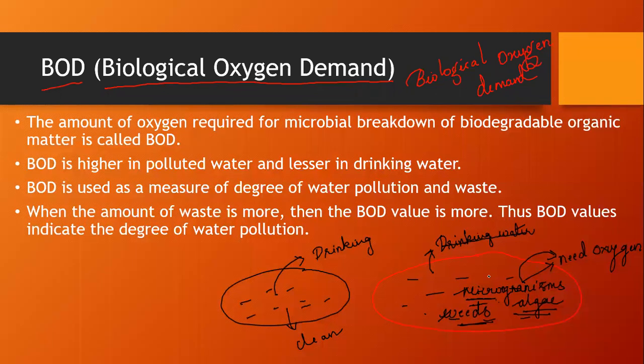The BOD value is nothing but how much the biological oxygen demand of the water is. If the biological oxygen demand of the water is less, it is fit for drinking. If it is more, it is unfit for drinking.